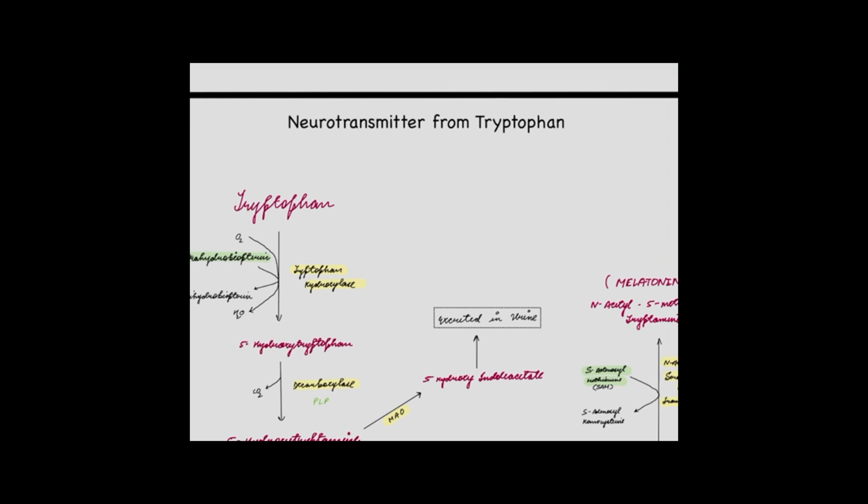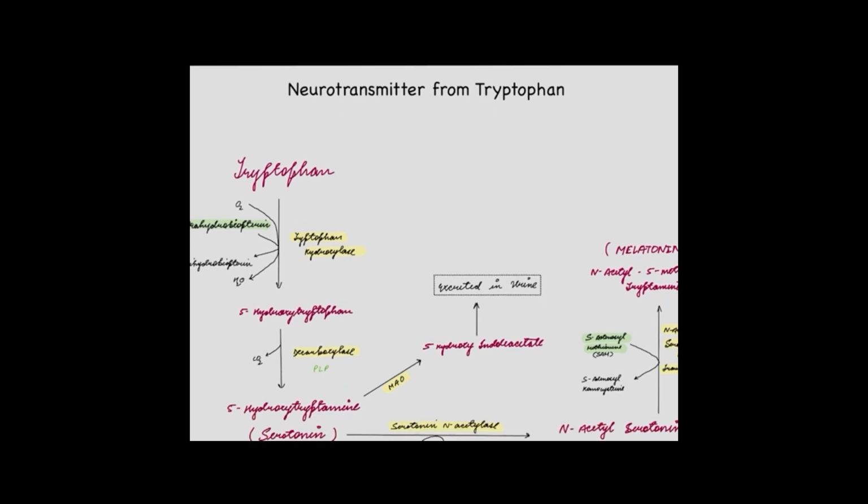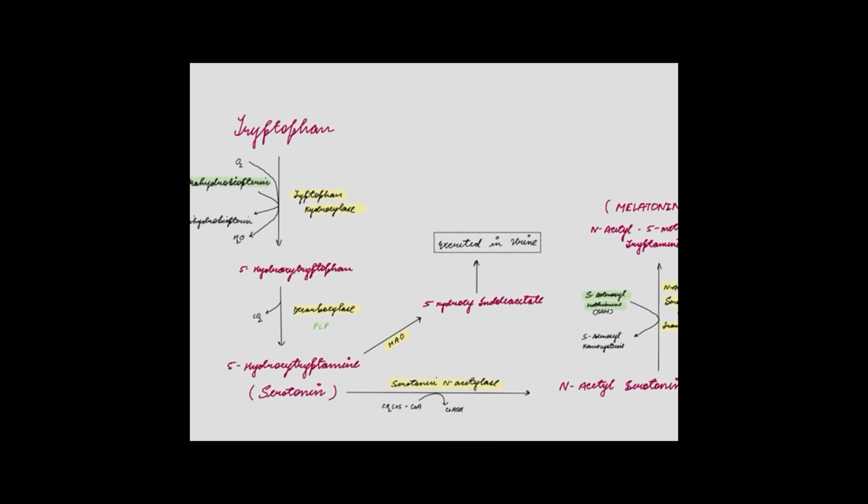Synthesis of neurotransmitter from tryptophan. Tryptophan is converted to 5-hydroxytryptophan by the enzyme tryptophan hydroxylase, and then to 5-hydroxytryptamine, and then leads to the formation of N-acetyl serotonin by the enzyme serotonin N-acetylase, and finally leads to the formation of melatonin, which is N-acetyl 5-methoxytryptamine, by an enzyme N-acetyl serotonin O-methyl transferase.